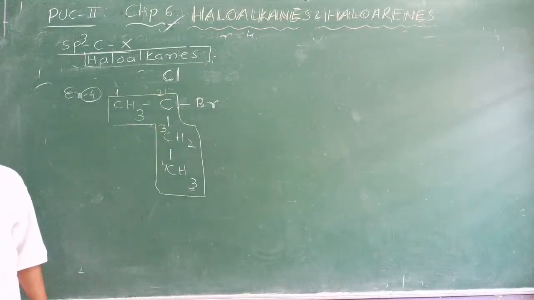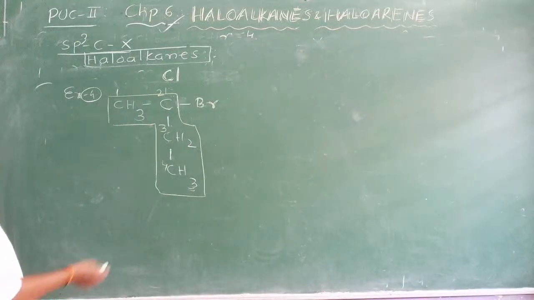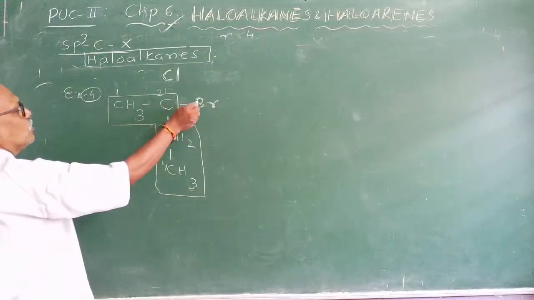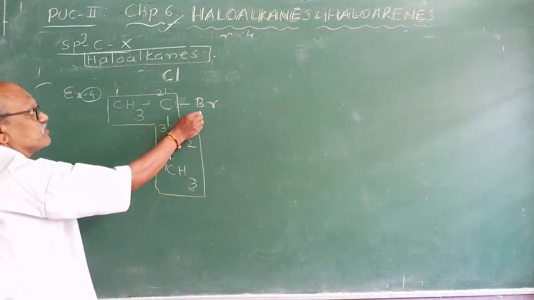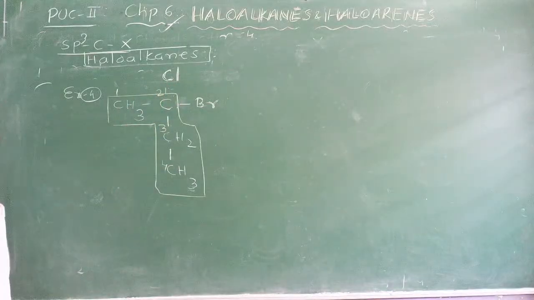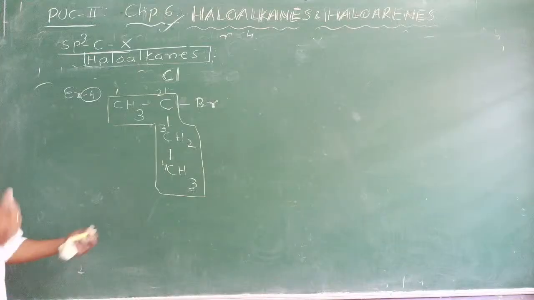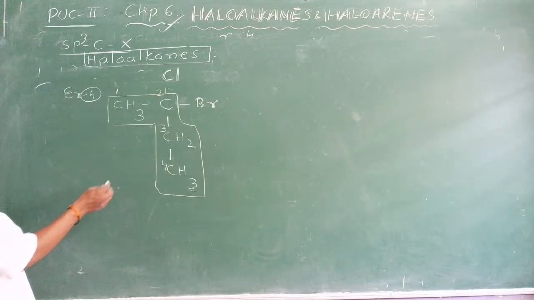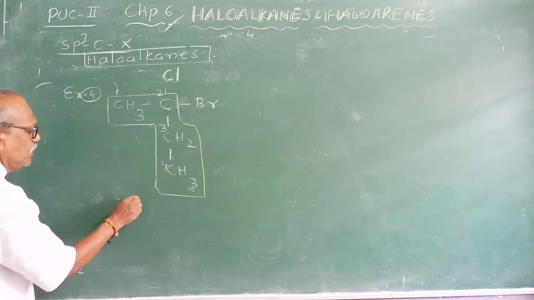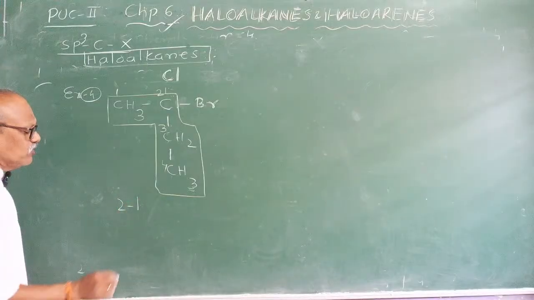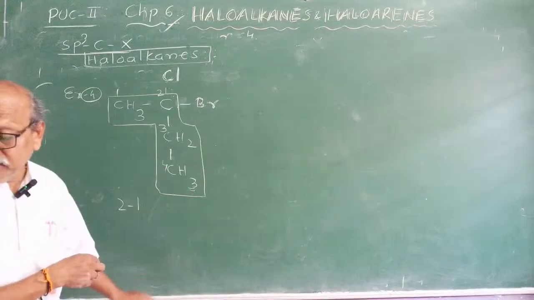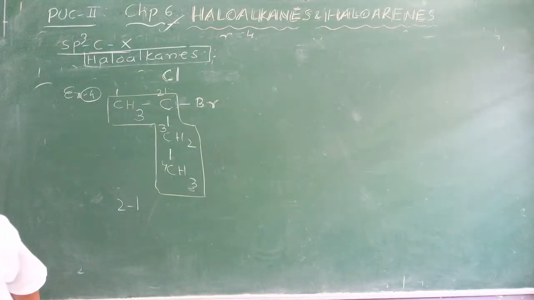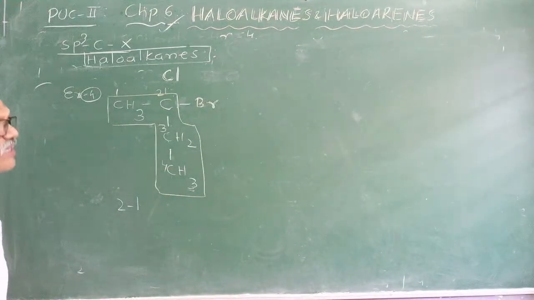2 chloro, 2 bromo. Bromine comes first, then comes chlorine. That is the problem, you will get 0 marks. 2 bromo. I will come to complicated questions. Don't worry, I will take only classification for 2 periods. In the first period I will take easy questions. Slowly I will go on increasing the depth.